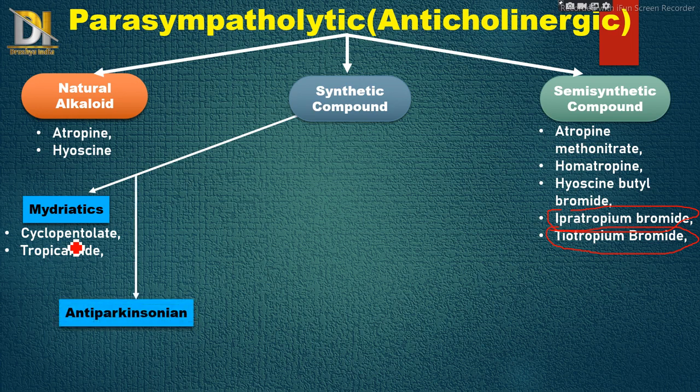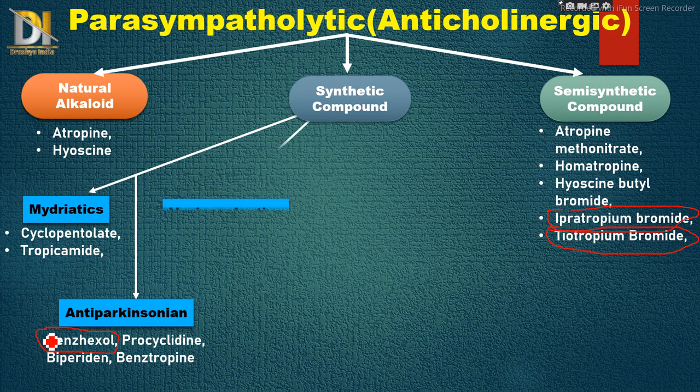Then next is antiparkinsonian, because in Parkinson treatment anticholinergics are also used. Not all, but certain ones like benzhexol, procyclidine, biperiden, benztropine, out of which benzhexol is the drug of choice for drug-induced Parkinsonism. Then next is vesicoselective, in which oxybutynin, flavoxate, and tolterodine are the drugs.